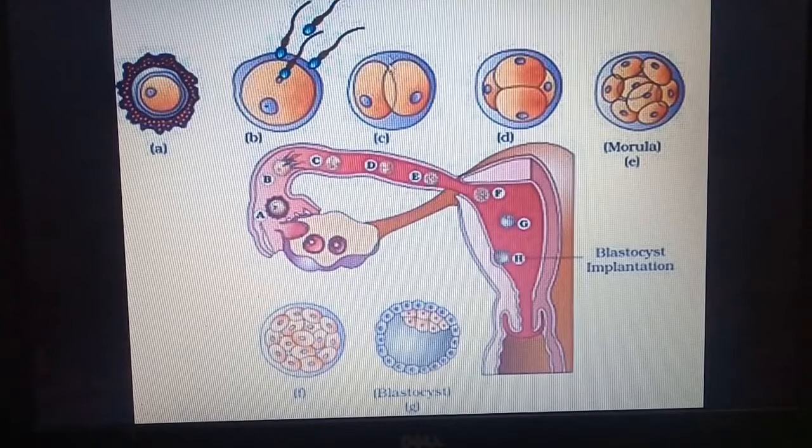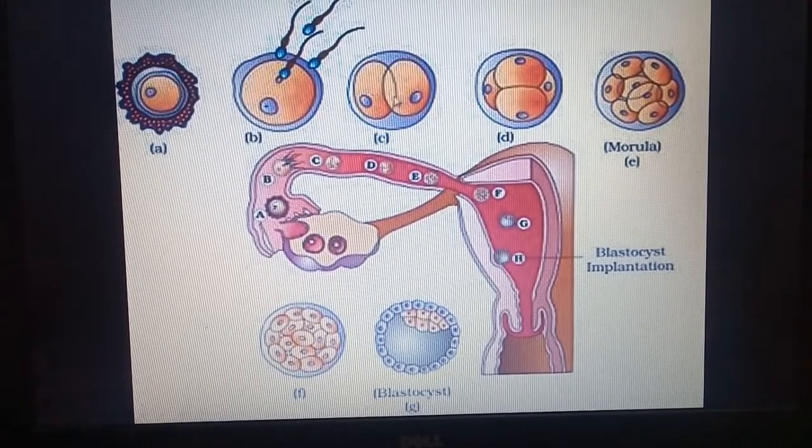Here we can see a diagram in which first there is the egg, then the sperm enters, the zygote is formed, then the zygote divides into two blastomeres, then 4, then 8, 16. The 8 to 16 stage is called the morula. Then there is the blastula, and we can see the blastocyst. Children, this figure is very important.